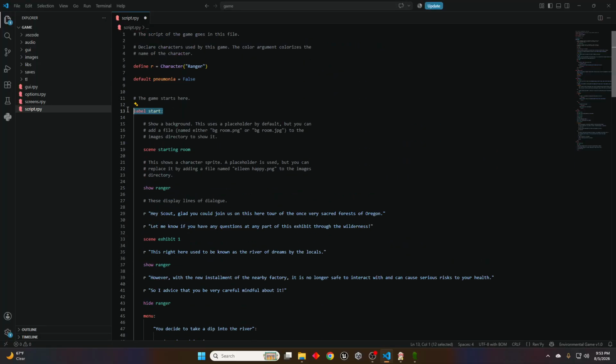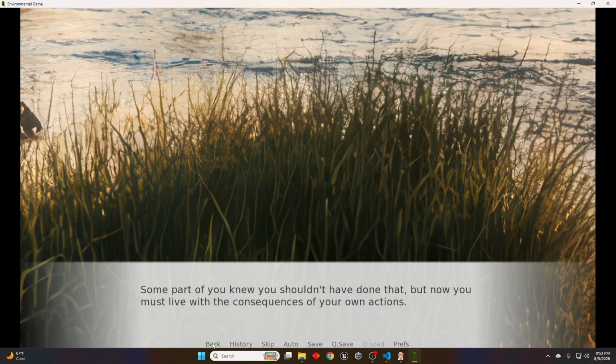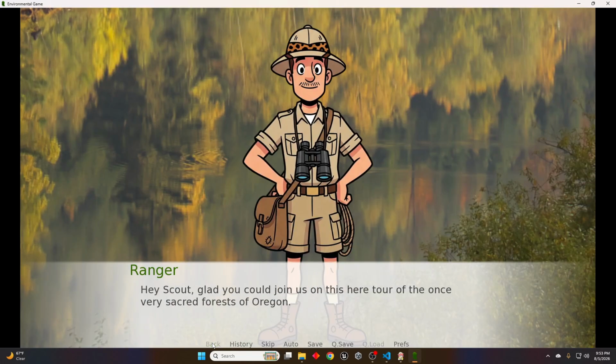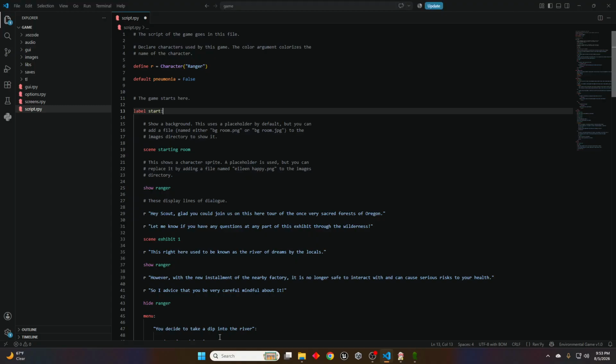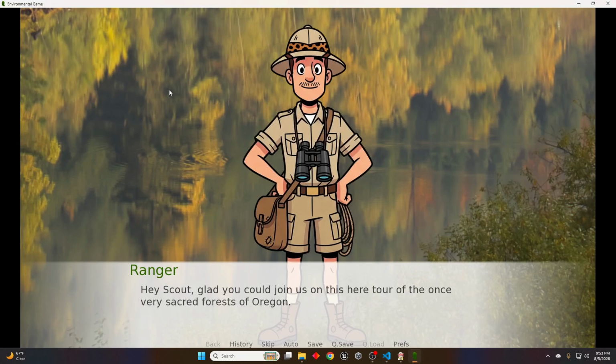Let's go right from the beginning and then go line by line and figure out what's happening here. So let me go all the way back to the beginning. Okay, here we go. So from the label start, we do scene starting room. Now, as you can see from the text here, this is how we show the background image, because this guy isn't actually included in the background. He is one of the foreground images that we can add onto the screen, separate from the background.